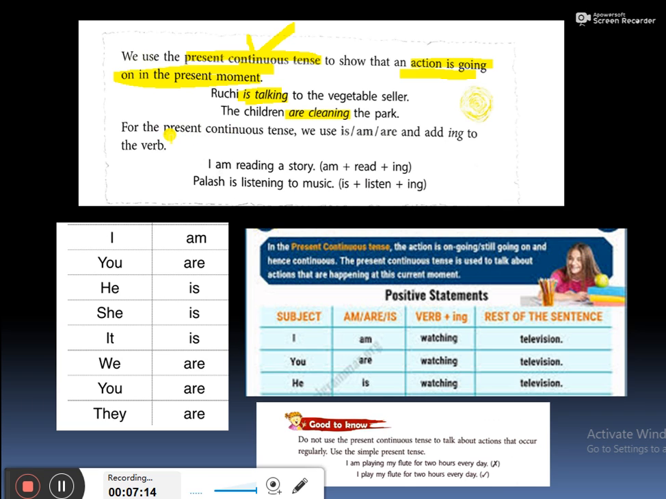Is that clear? For the present continuous tense, we use is, am, are and add ing to the verb. Here with is, am, are, ing form of the verb is added. Okay? I am reading a story. Here what is used? Am plus read plus ing form of verb.